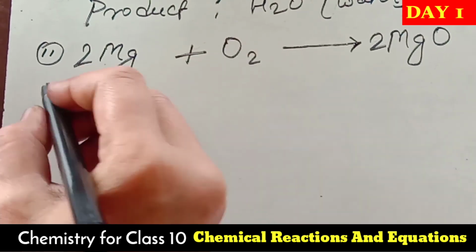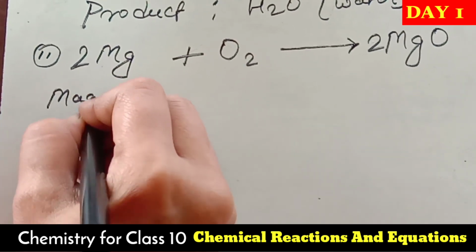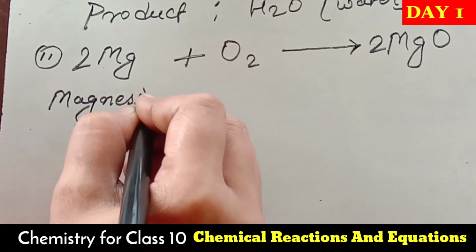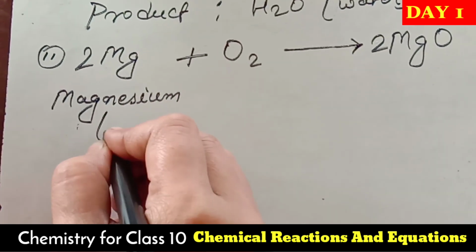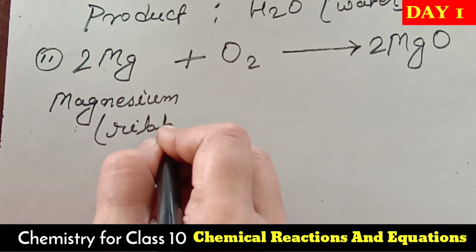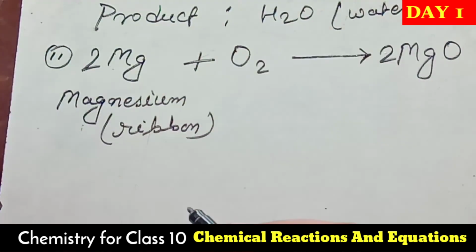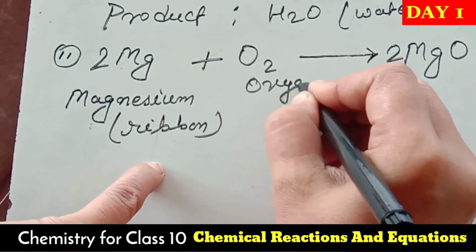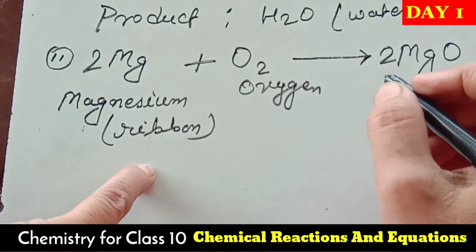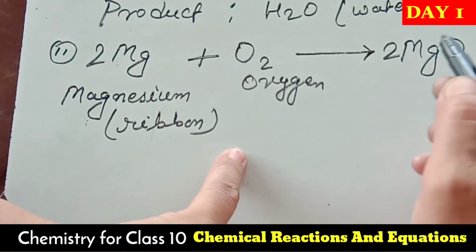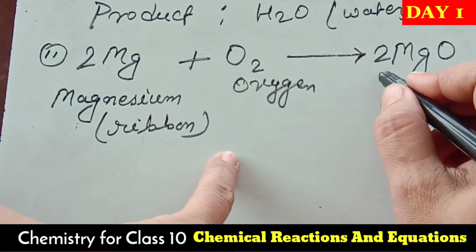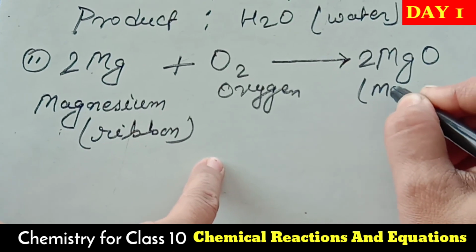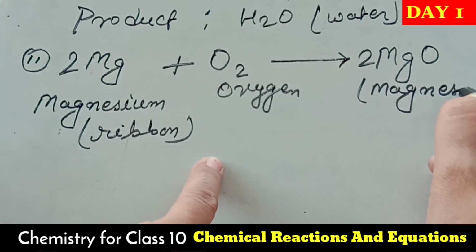So what happened? This magnesium ribbon, take it. Now it is oxygen, in presence of oxygen. We got what product? Magnesium oxide.